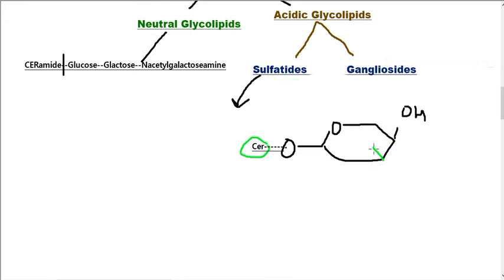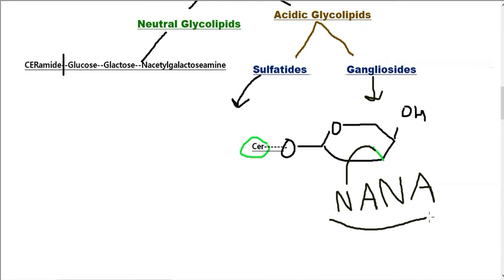In case of gangliosides, the carbohydrate is further connected with at least one N-acetyl neuraminic acid. At least one N-acetyl neuraminic acid should be present in the formation of gangliosides. This is the basic difference between ganglioside and sulfatide. Sulfatides are acidic in nature because of the addition of a sulfate group, whereas gangliosides are acidic because of the addition of N-acetyl neuraminic acid. And why do we call them gangliosides? Because they were first isolated from the ganglia of neurons.